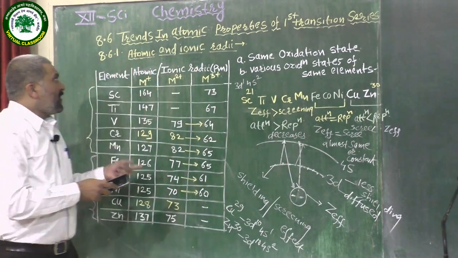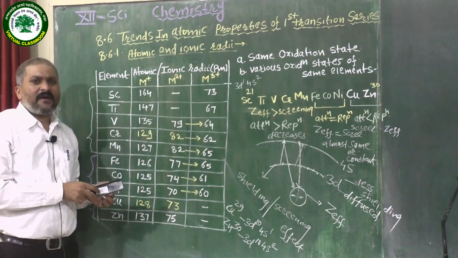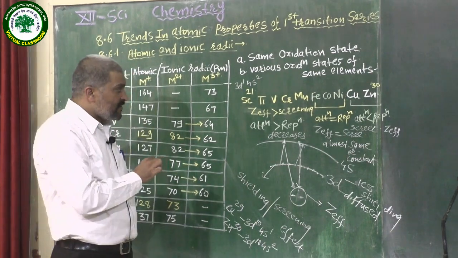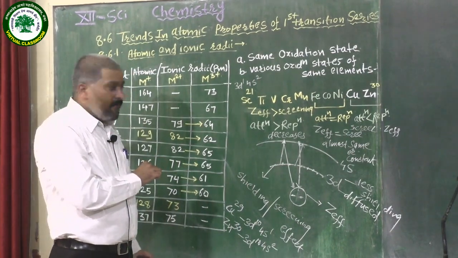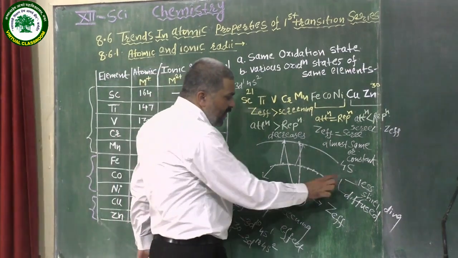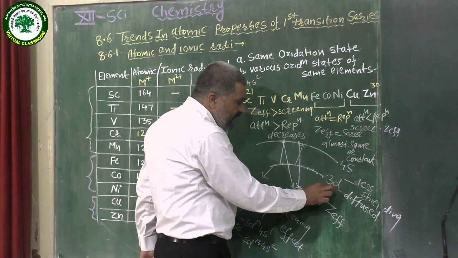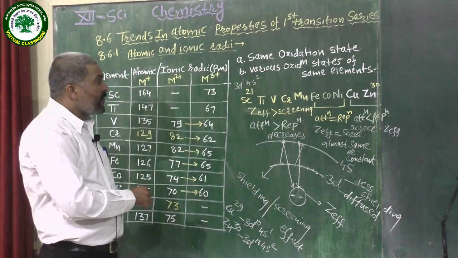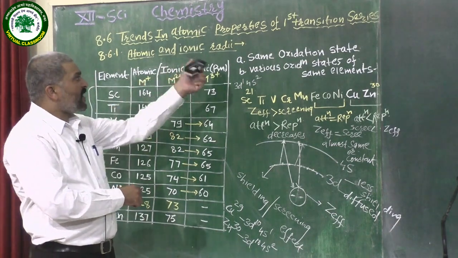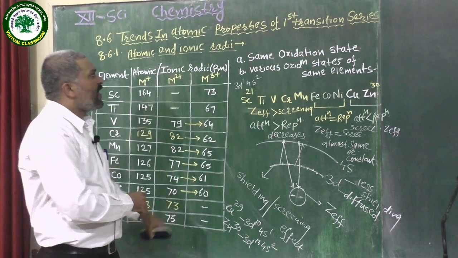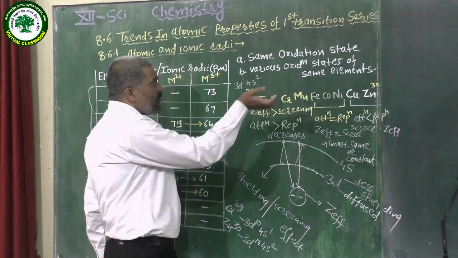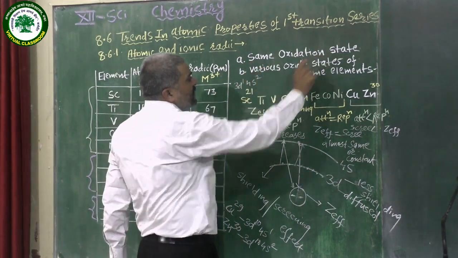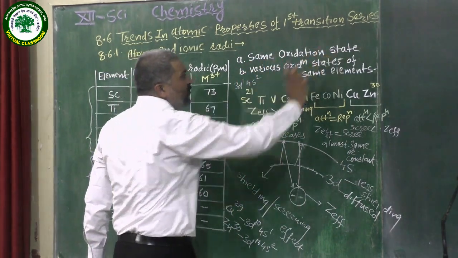And we know that the elements of the 3d series, or transition metal elements, show variable oxidation states. They show variable oxidation states because of the very low energy difference between the 3d and 4s subshells. Because of that reason, we study the trend of atomic and ionic radii using two concepts. First, different elements having the same oxidation state.